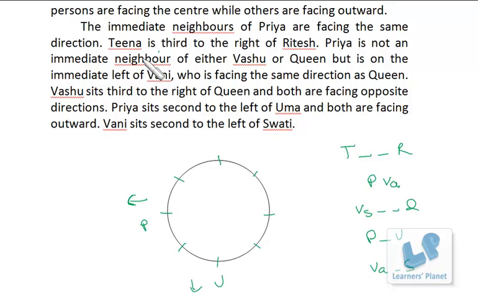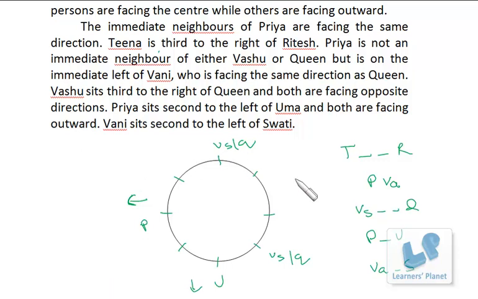Now we come back. See here, Priya is not an immediate neighbor of either Vashu or Queen. That means Vashu and Queen cannot be here, and Vashu and Queen cannot be here. But between Vashu and Queen there are two people, right? So that is a set of four people. So the only possibility we are left is these positions, right? Because this position cannot be occupied by Vashu and Queen, and this cannot be. So I just write Vashu and Queen over here and over here. We don't know the exact position, but I just give an option. So these positions are removed.